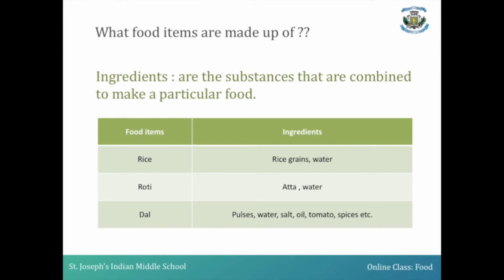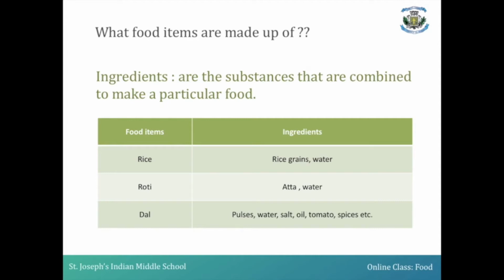Or you feel like eating roti. If you want to eat roti, again you have to get the ingredients like atta and water. If these two ingredients are there, then you can prepare a food item such as roti.